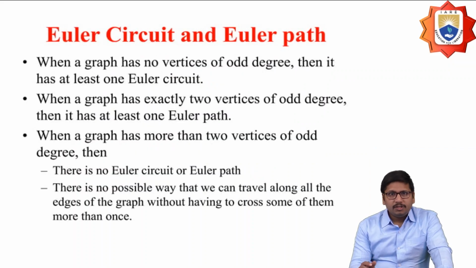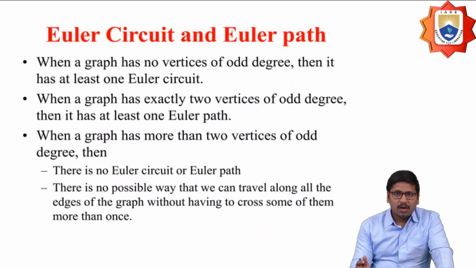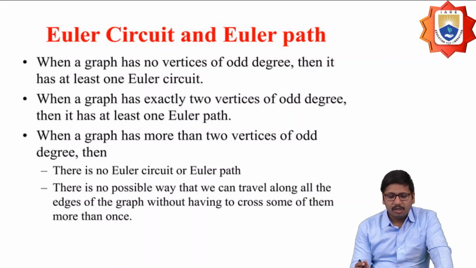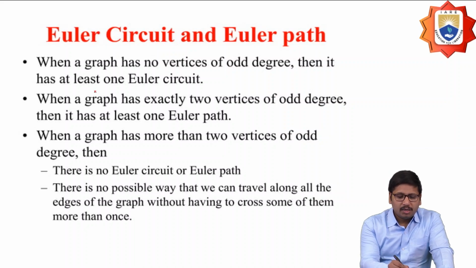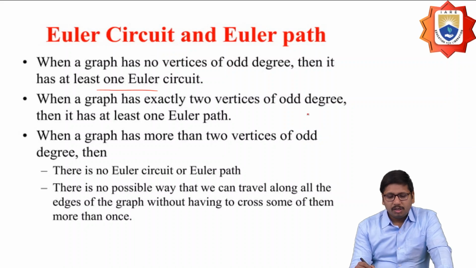So what is the difference between an Euler circuit and an Euler path? Whenever the graph has no vertices of odd degree, it has an Euler circuit. When the graph has exactly two vertices of odd degree, it has at least one Euler path.